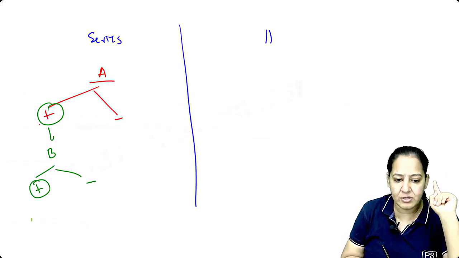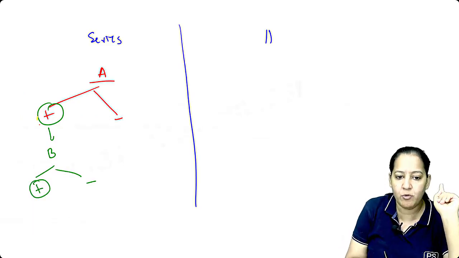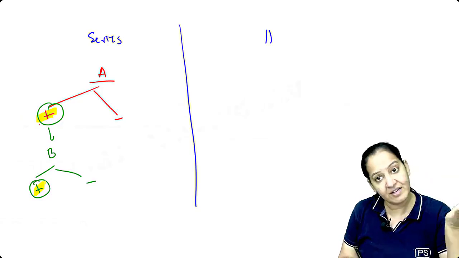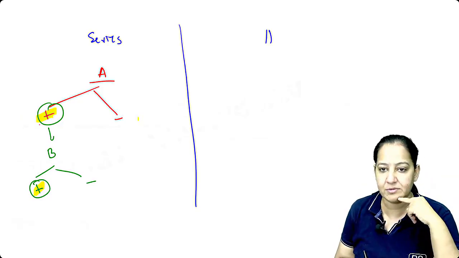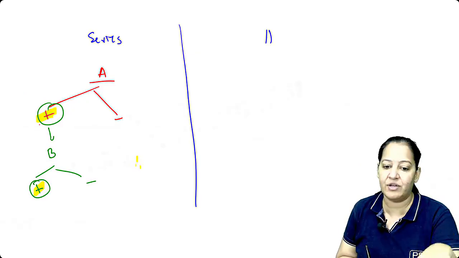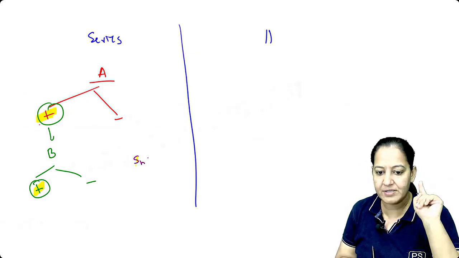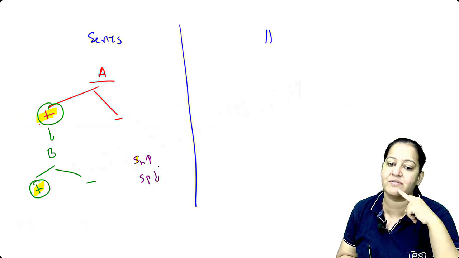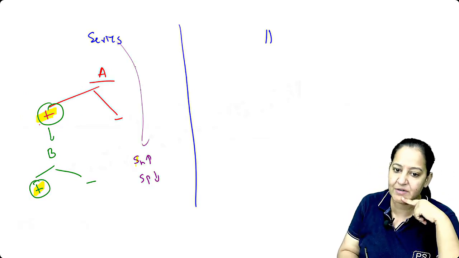At the end, those who are positive on both tests, I will consider only them positive, not the others. By doing so, I am increasing the sensitivity of the reaction. By doing so, I am increasing the sensitivity, so I am decreasing the specificity. So in series, we increase the sensitivity.